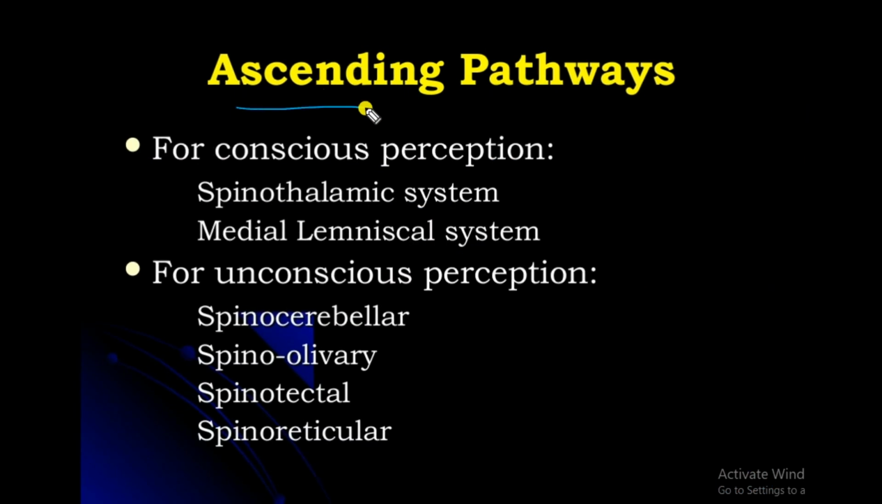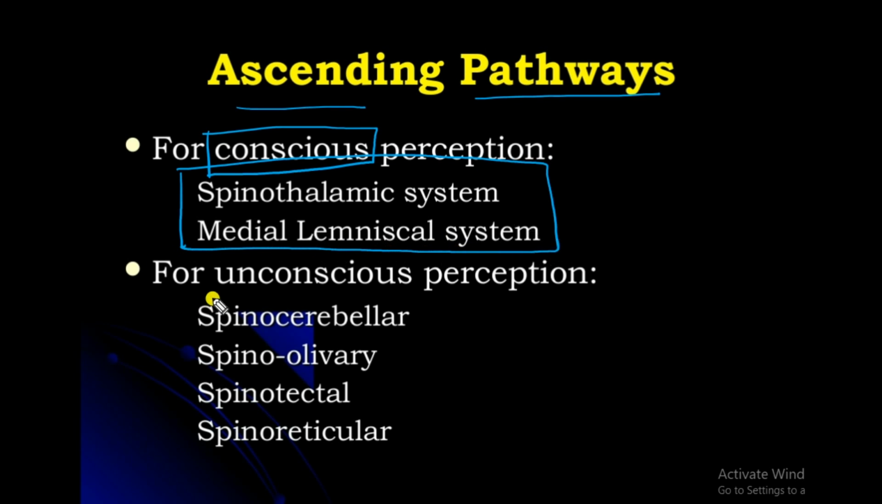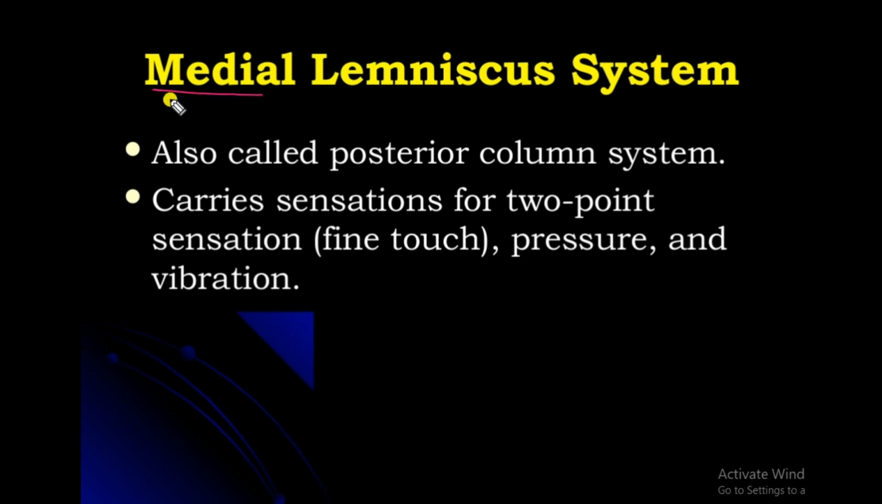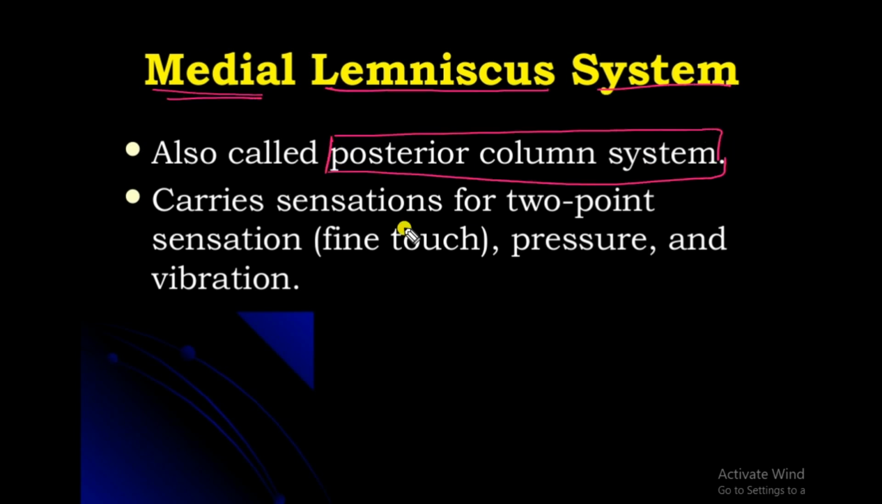For conscious perception, the ascending pathways include the spinothalamic system and the medial lemniscus system. For unconscious perception, we have spinocerebellar, olivary, tectal and reticular pathways. The medial lemniscus system, also called the posterior column system, carries sensation for 2-point discrimination, fine touch, pressure, and vibration.